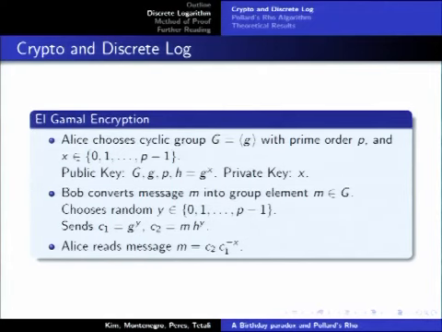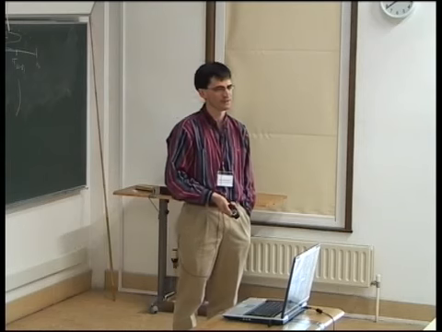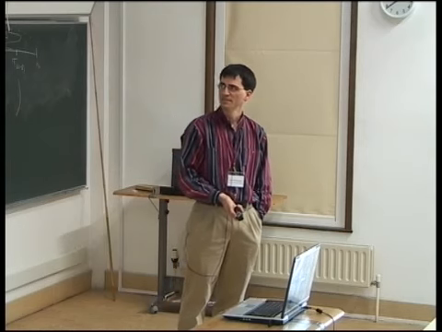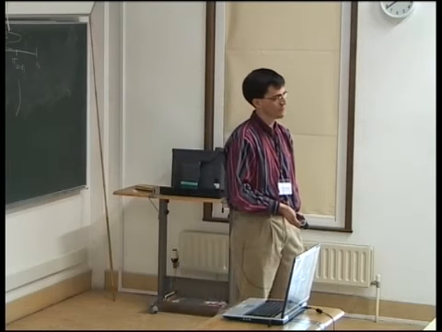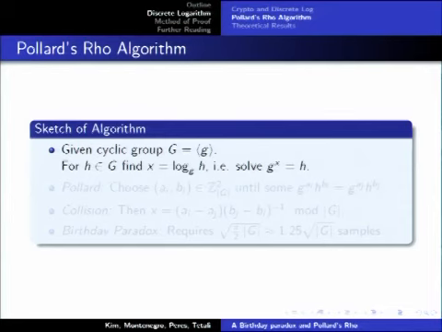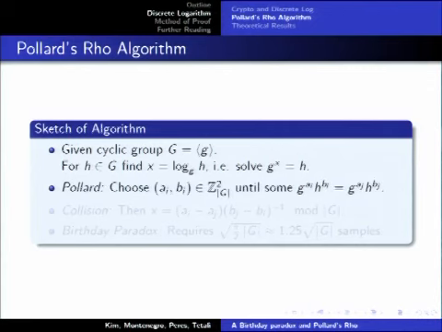So we can see that if an outsider could intercept the information that was sent back and forth and find the missing exponent x, then they would be able to read the message as well. And so this is our discrete logarithm problem. We have a generator g of a cyclic group of prime order. We have another element h, and we want to find the exponent x in order to get the element h out. So Pollard suggested a method for solving this.